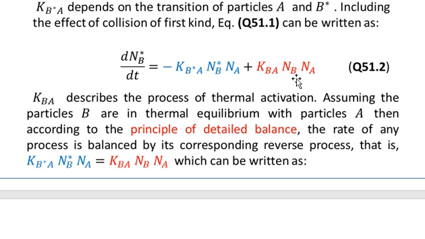So the first kind of collision will depend on, that is dNB star over dt will be proportional to, NB and NA, and there is a positive sign over here. It means that due to the red term, this dNB star over dt will increase, but due to the blue term which has a negative sign, this dNB star over dt will decrease. So one term in red will increase dNB star over dt, and the other term which is negative will decrease it.